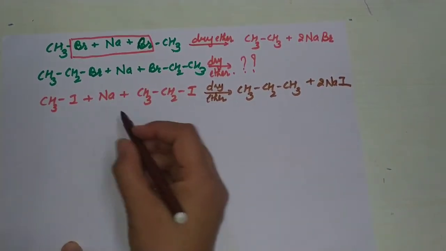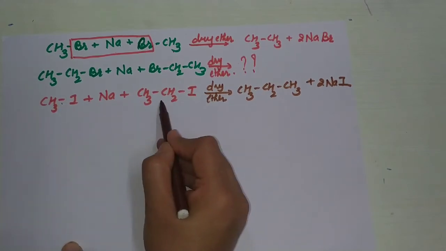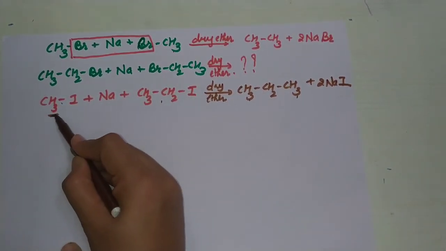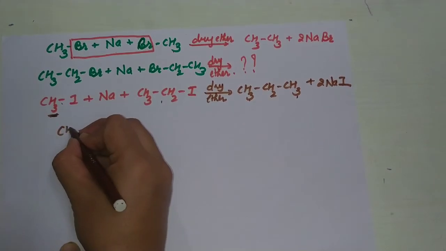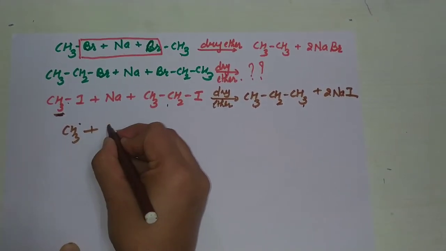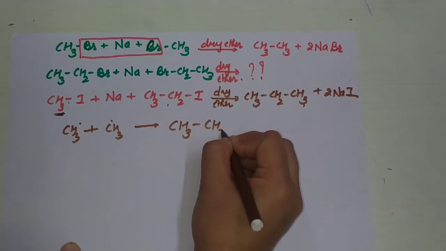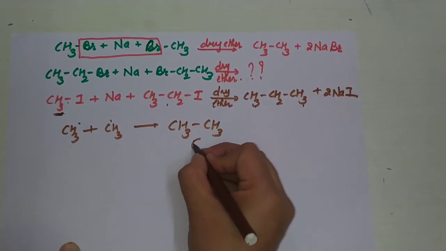How is it possible? Because this free radical and this free radical firstly combine and form propane. Now if we take only this CH3 radical, it also combines with a CH3 radical and forms CH3CH3, and the product is ethane.